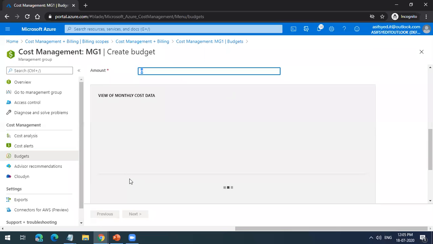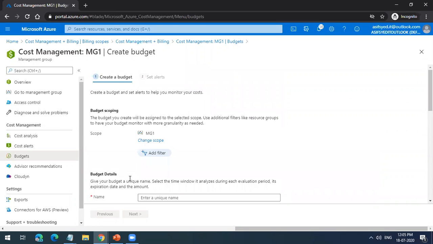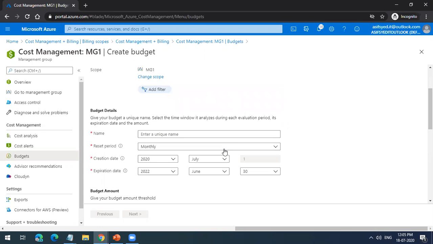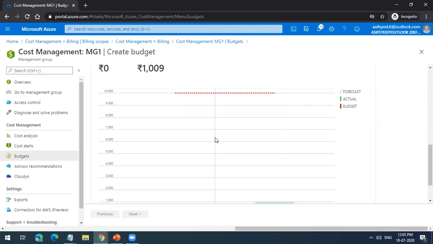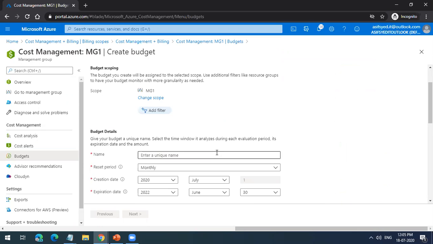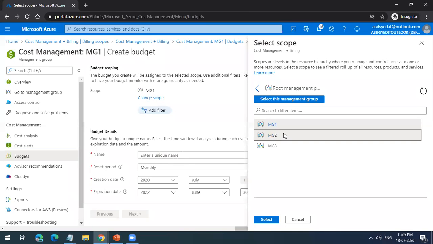So these are the basics which are there in every service provider. This will send you an email when, let's say, your cost is increasing more than 10,000. You can create alerts. You can give this to your finance team. So whenever the cost is reaching 1,000, they will get an alert. Okay. So this is at the management group scope. I can create a different scope also. I can select and you can do that. We are seeing this management group because we have already created it. Okay. You can change the scope and create the alerts here.